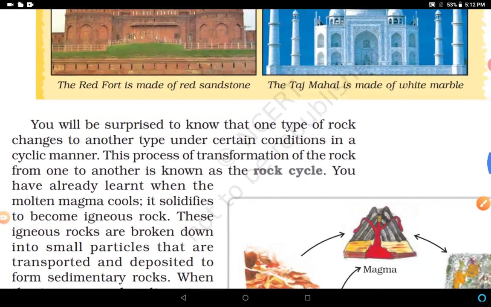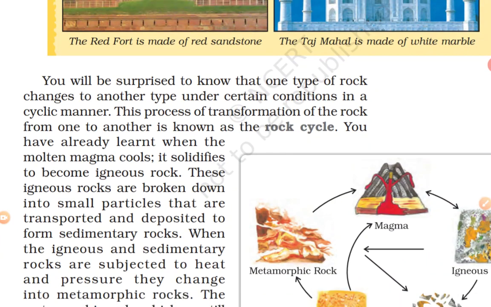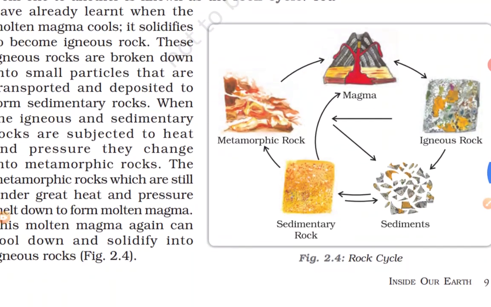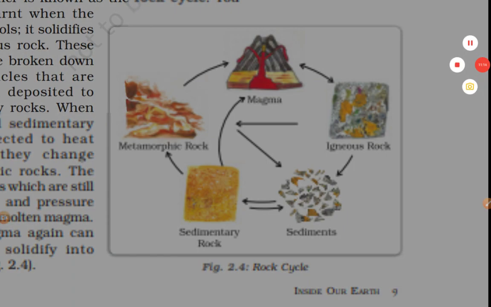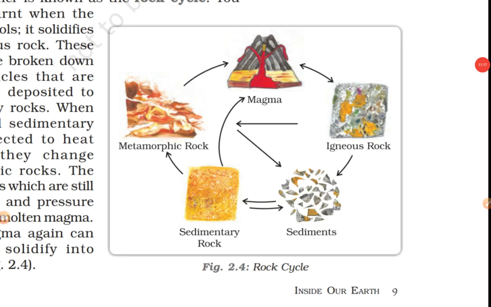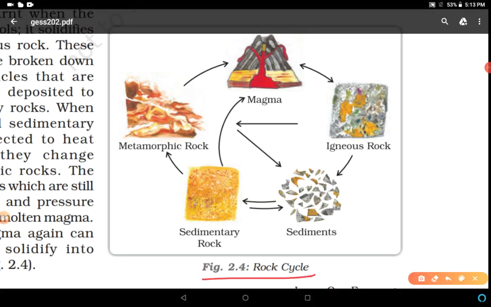You will be surprised to know that one type of rock changes into another type under certain conditions in a cycle. We already have discussed it. This is the diagram of the rock cycle. We discussed how magma is converted into igneous rocks, intrusive and extrusive.